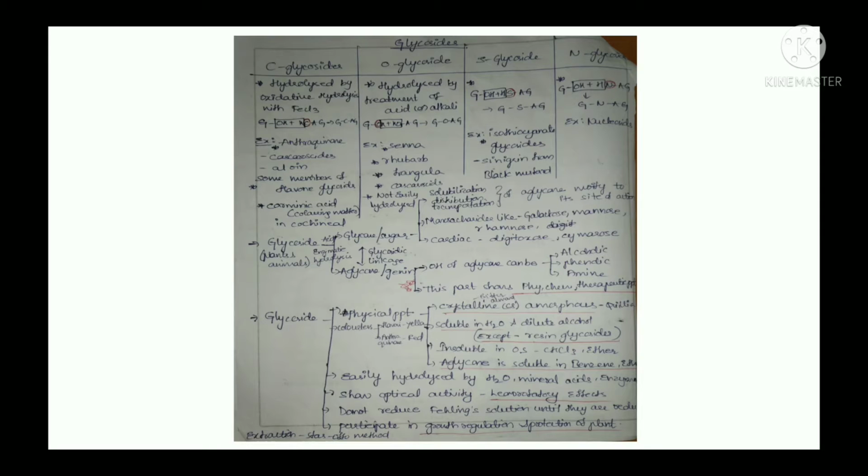Today I am going to discuss glycosides. Glycosides are the compounds which contain both a glycone part and an aglycone part connected by a glycosidic linkage. They are classified into 4 types: C glycoside, O glycoside, S glycoside and N glycoside.